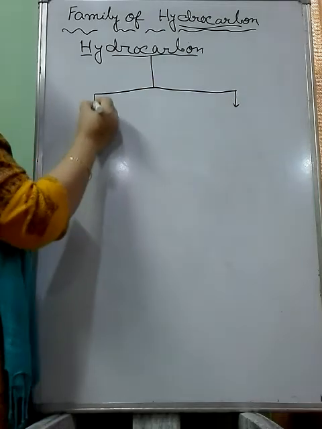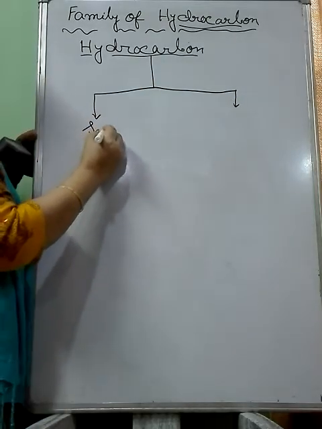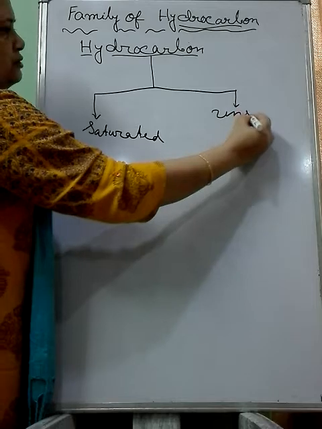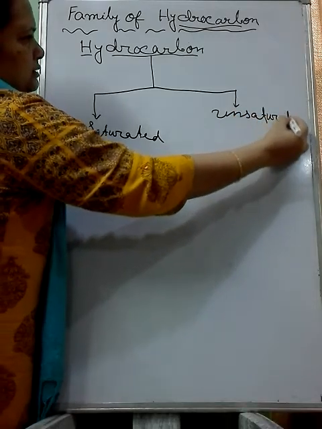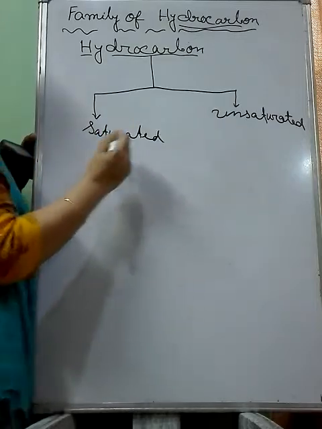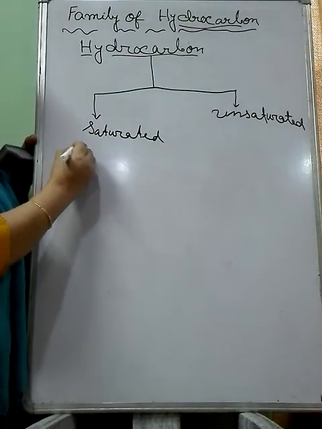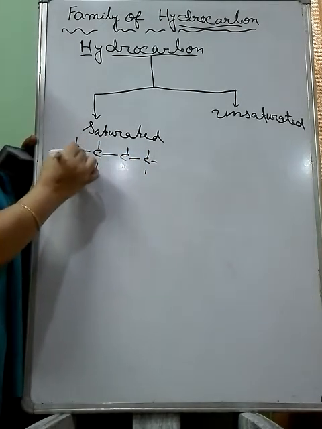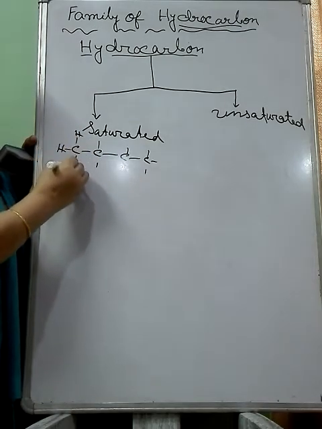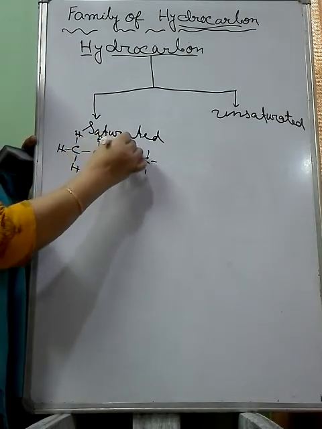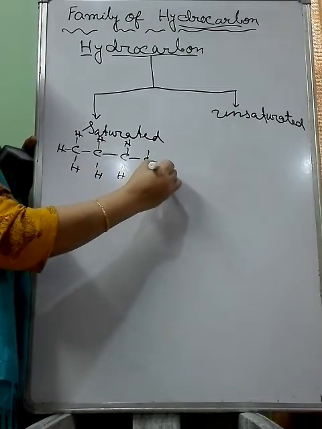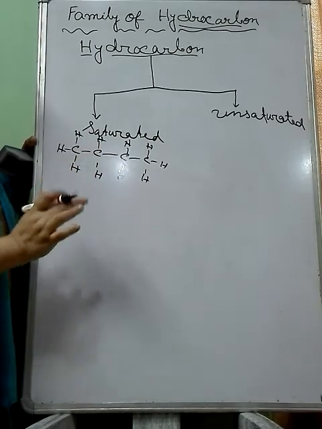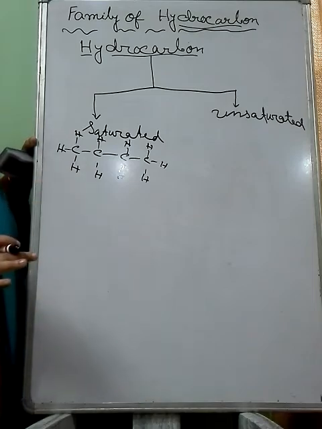Now hydrocarbons are mainly two types. Saturated and another one is unsaturated. In saturated hydrocarbon, all carbon atoms are joined with each other by single bond, like this. Suppose this is one hydrocarbon. In this hydrocarbon, all carbon atoms are joined with each other by single bond. You see the bond between the two carbons, they are joined with each other by single bond. Then we call it saturated hydrocarbon.